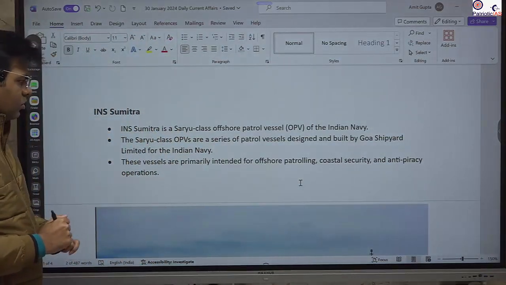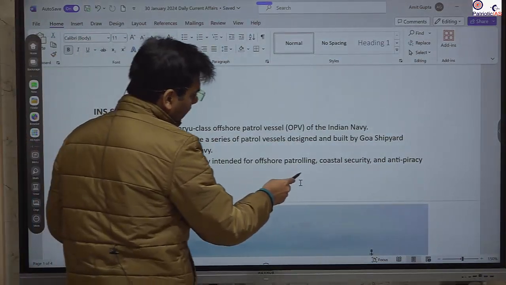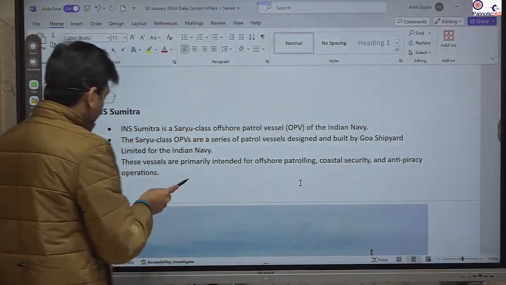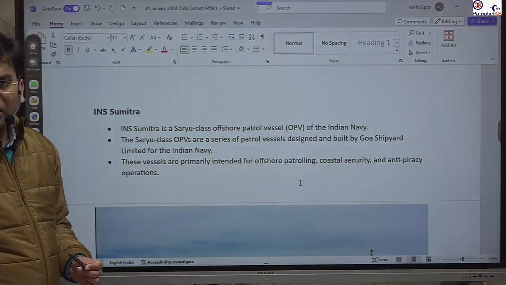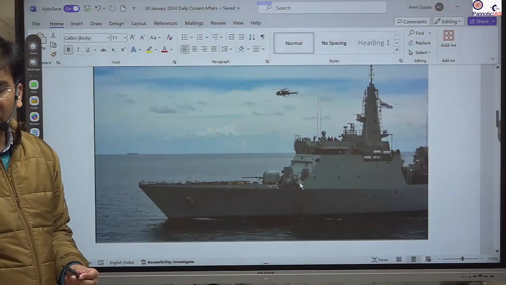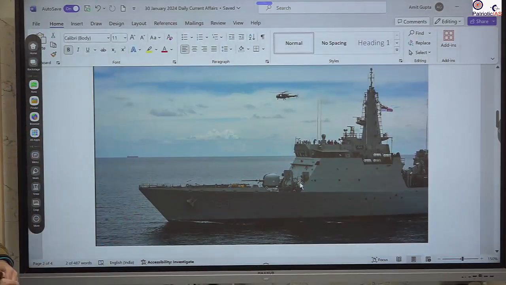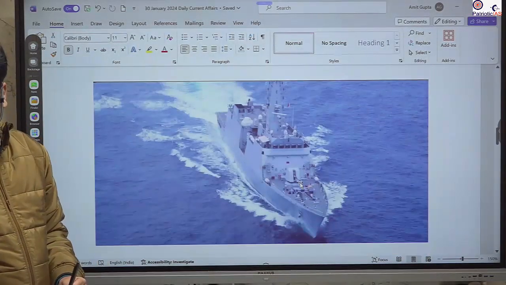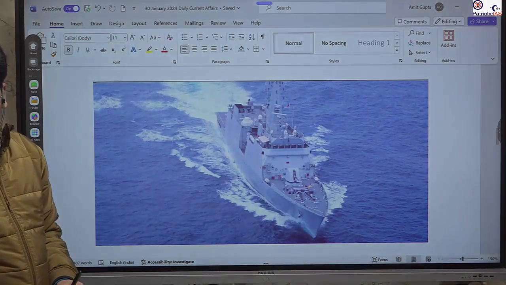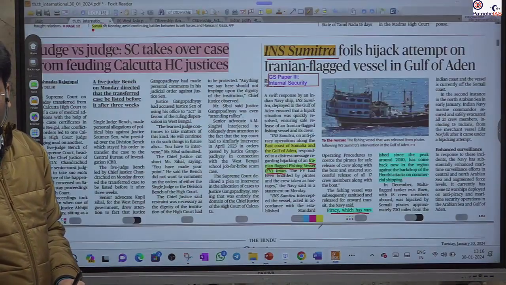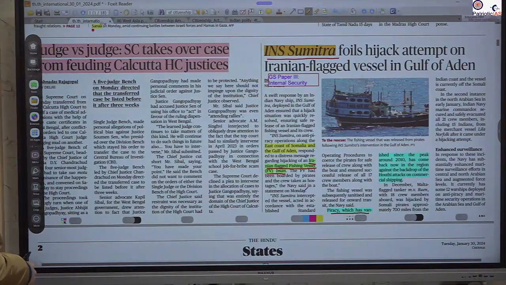And the second thing you should know: it is used for patrolling, coastal security, and anti-piracy action. You can see the picture of INS Sumitra. So this is all for the INS Sumitra.